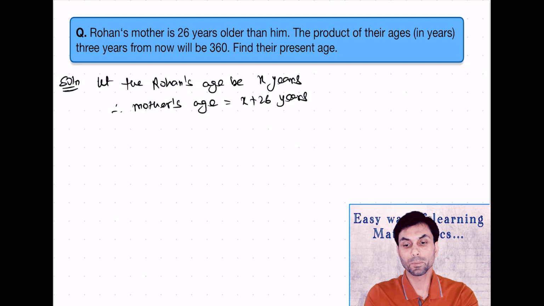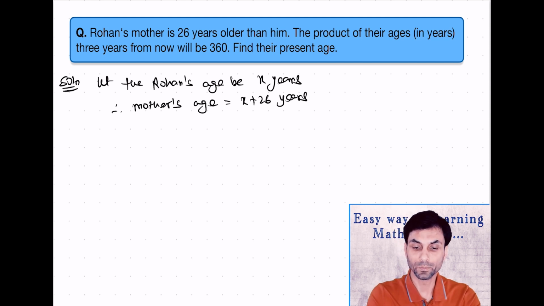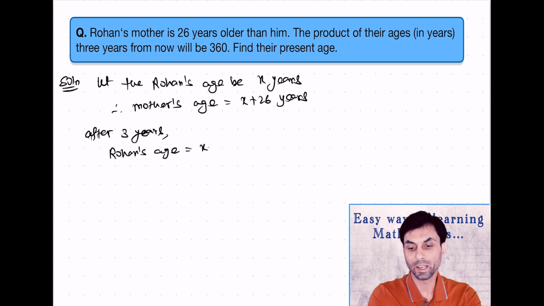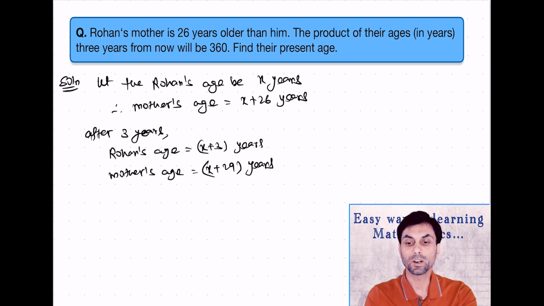Now this is given that the product of their ages is 3 years from now. So after 3 years, Rohan's age will be equals to x plus 3 years and mother's age will be equals to x plus 29 years. And it's given the product of their ages will be 360.